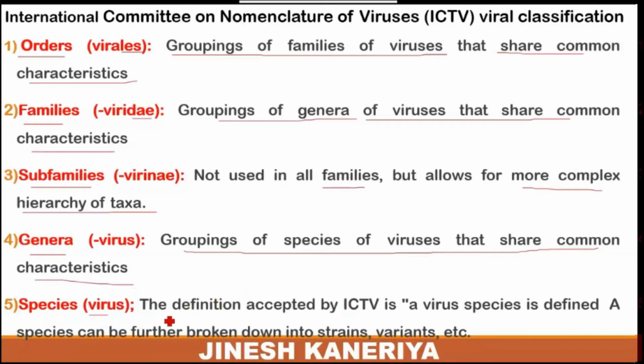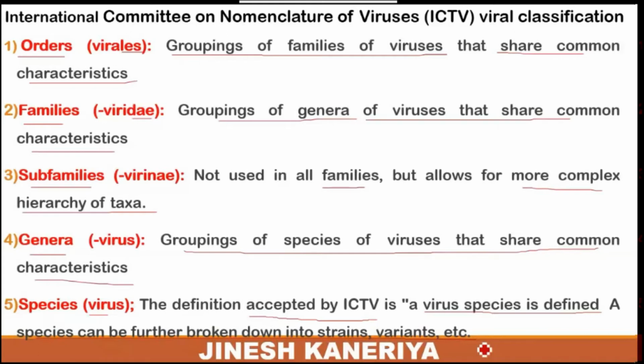This definition is accepted by the International Committee on Taxonomy of Viruses. A virus species is defined, and a species can be further broken down into strains or variants.